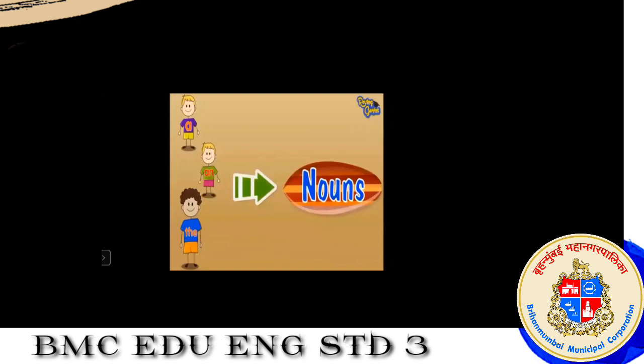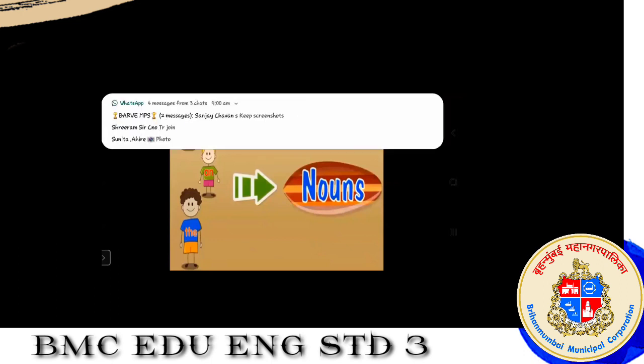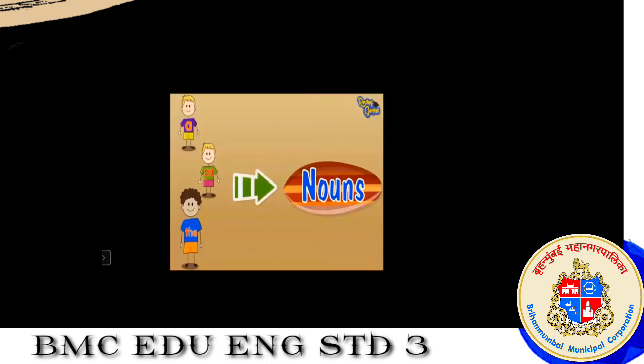Okay, students, the three brothers a, an, and the like to point out nouns. All the three brothers like to point out nouns. In our previous session also, I told you what a noun is. A noun is a naming word. It tells about some person, place, animal, thing, or an idea. And all the three brothers, a, an, and the, like to point out nouns.